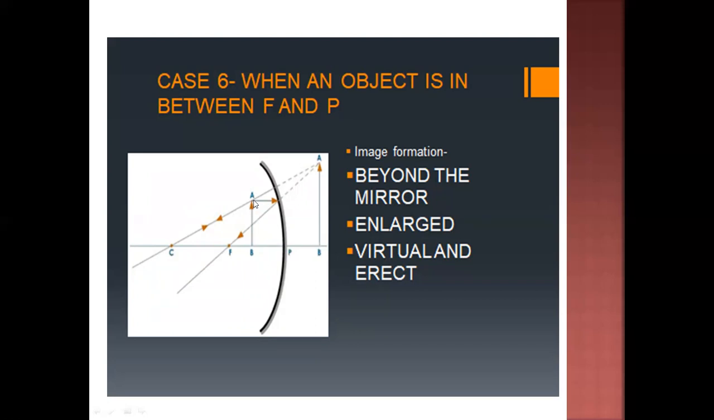In this case also, when the ray A strikes the mirror, after reflection it passes through F, and another ray which passes through C retraces its path, and they meet behind the mirror. This AB is the virtual image.